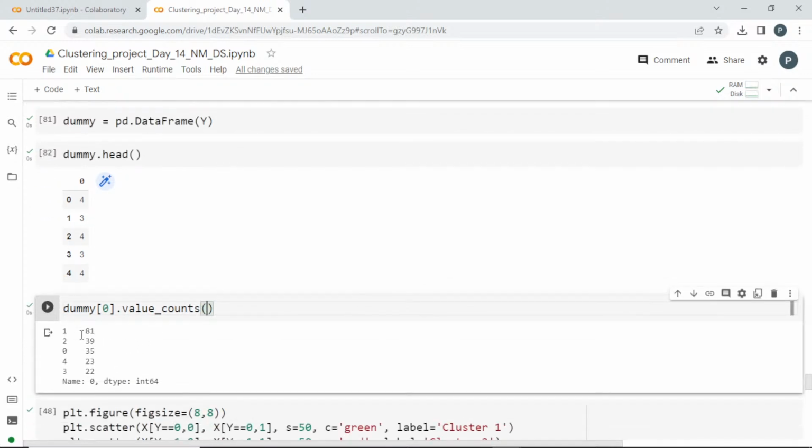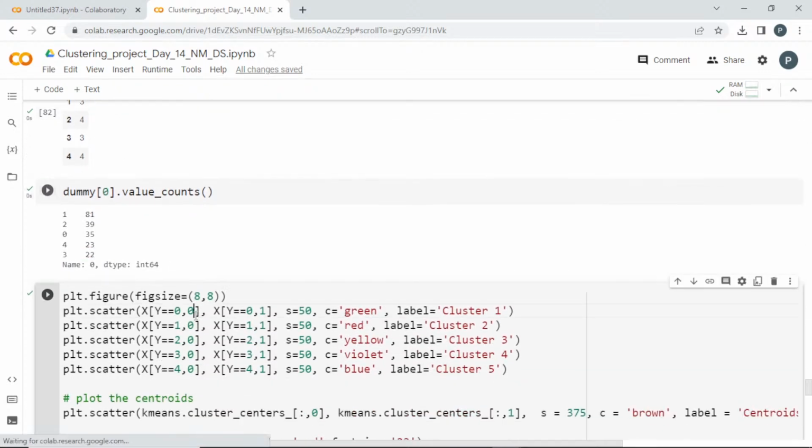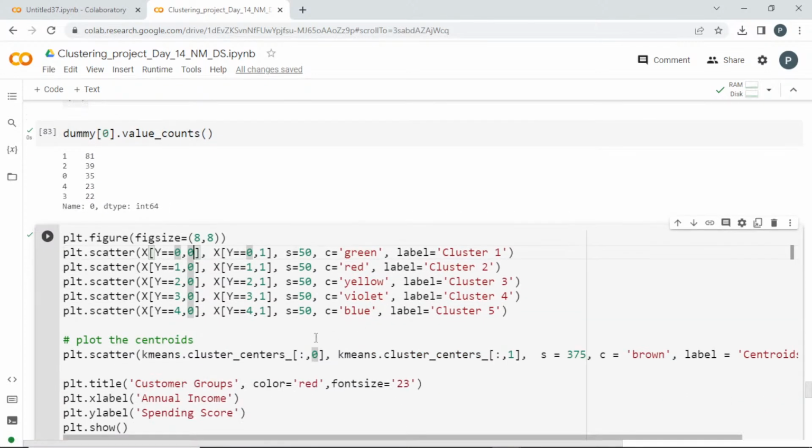Okay, so it seems like in the first group 81 people are there, in the second group 39 people are there, in the 0th group 35 people are there, in the fourth group 23 people are there, and in the third group 22 people are there. This is how it is clustered, and I'm going to plot these clusters. And I'm going to plot the centroids also from those values.